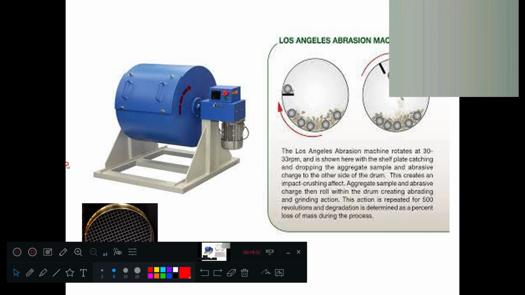So this is the procedure for the Los Angeles test. In the next video you will see another test. Any doubt in this one? I hope I have explained it very clearly. The rotating drum, the number of spheres, revolutions, everything is clear now. We'll see in the next class.